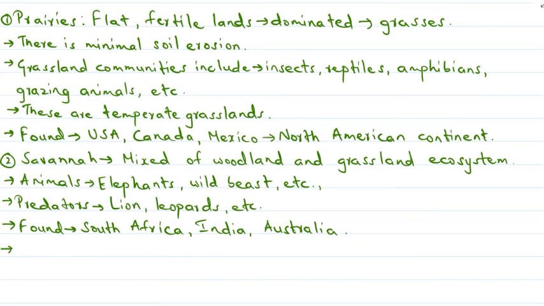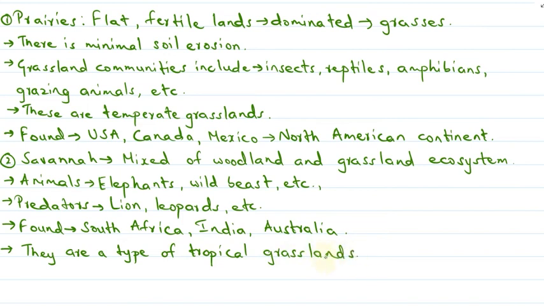They are included in the category of tropical grasslands. They are a type of tropical grassland. So this is about the savanna.